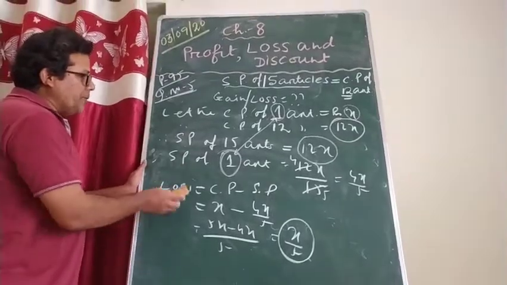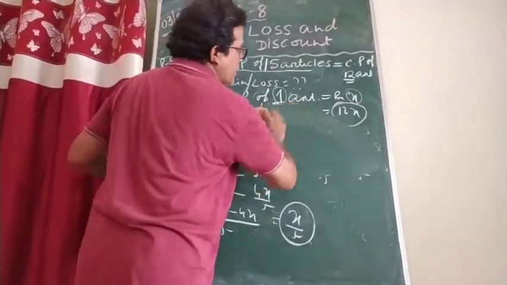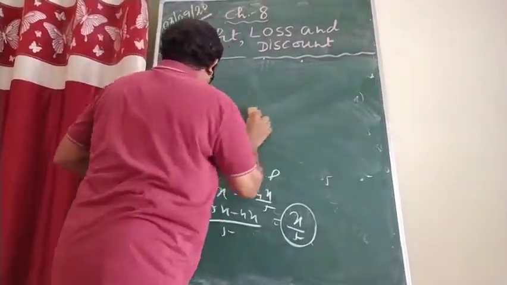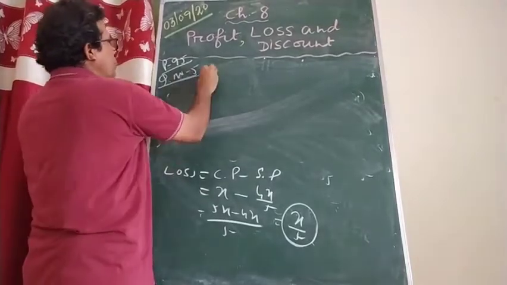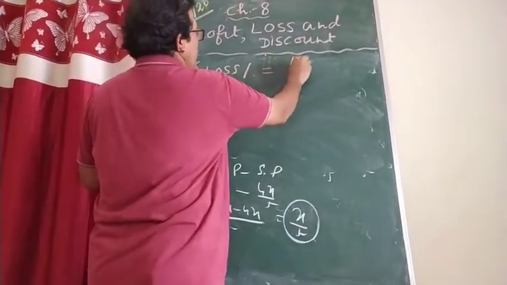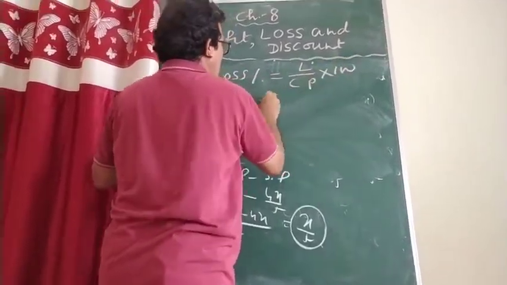Now how to find out the loss percent? I hope it is clear to you how the loss comes. Now you have to find out the loss percent. So loss percent is equal to, writing in short form, loss by CP into 100.